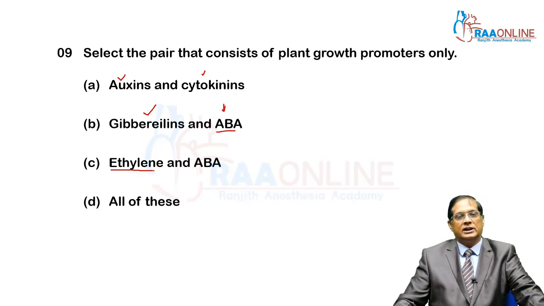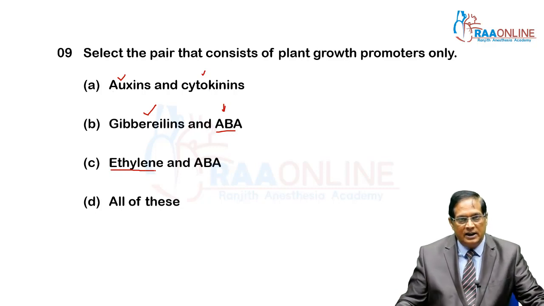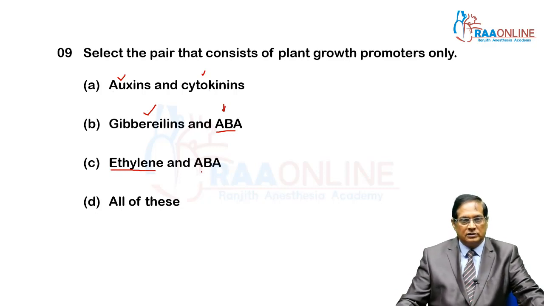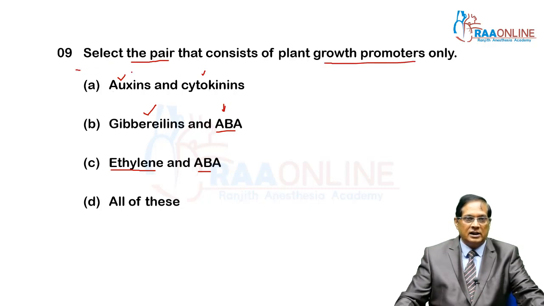Ethylene is in both categories, promoter as well as inhibitor. So my answer for which pair consists of growth promoters only: the correct answer is A.